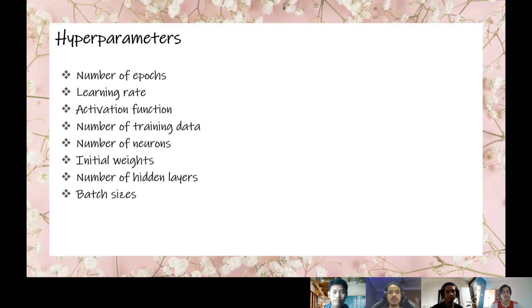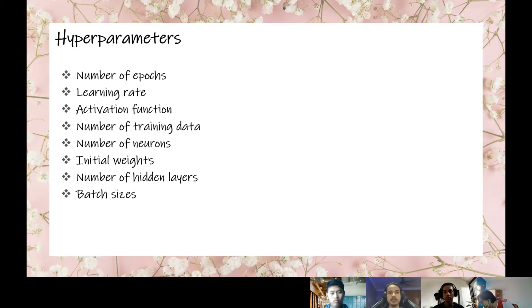The hyperparameters that we use throughout the experiments are number of epochs, learning rate, activation function, number of training data, number of neurons, initial weights, number of hidden layers, and also batch sizes. The first one is number of epochs. Number of epochs is one cycle through the full training dataset. Second one is learning rate. It controls how quickly the model is adapted to the problem. Next, activation function. Mathematical equations that determine the output of a neural network.